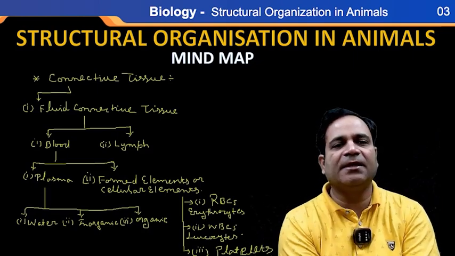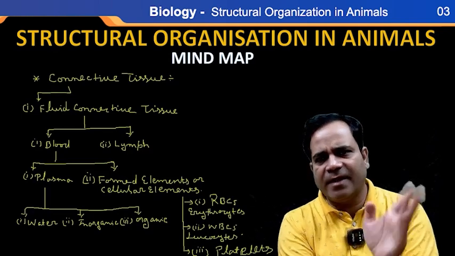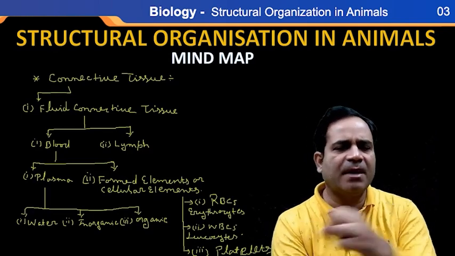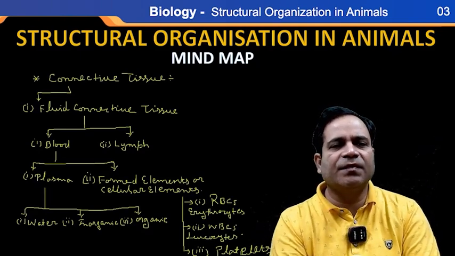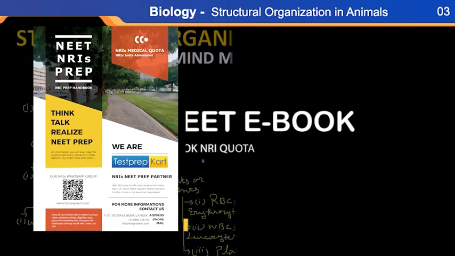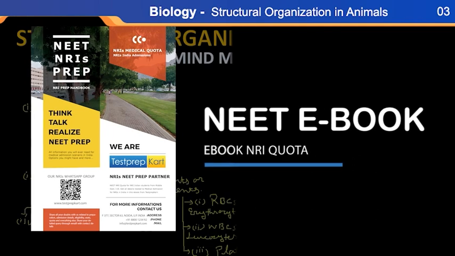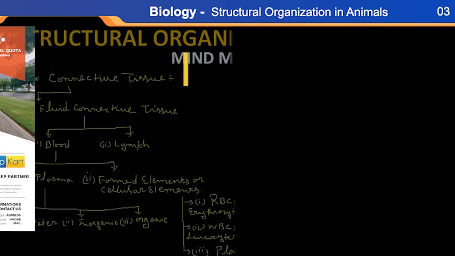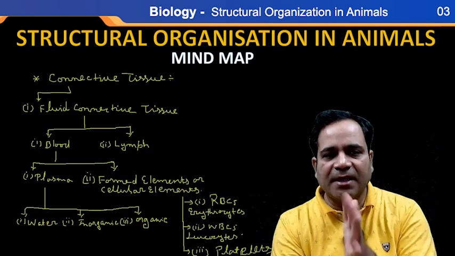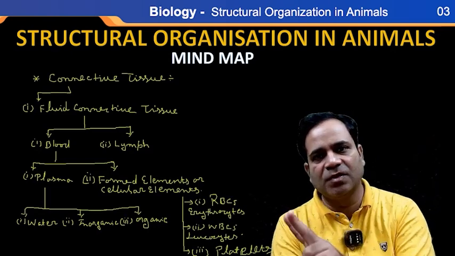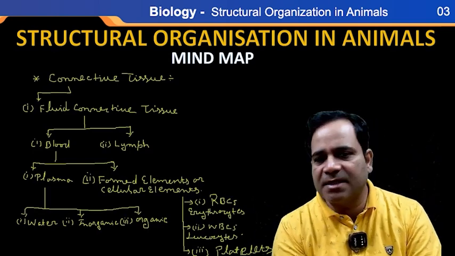So see, here is the first classification. Is it possible to learn? Yes, very easy to learn, my dear. When you practice this, it is very easy to learn. This connective tissue is further divided first into fluid connective tissue. And this fluid connective tissue is classified into two parts, one is blood, second one is lymph. Correct? This blood is further classified into two parts, plasma and formed elements, or you say cellular elements.